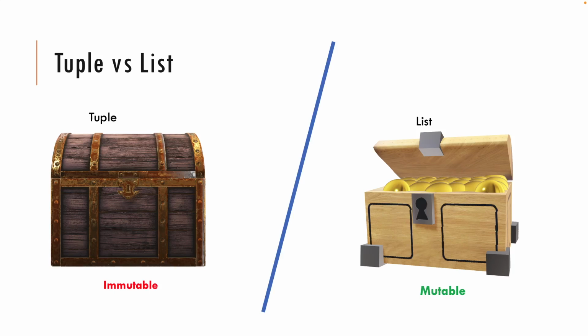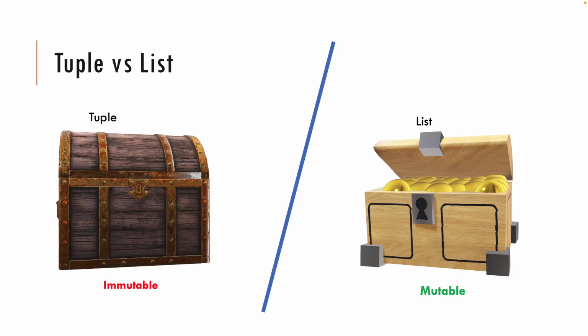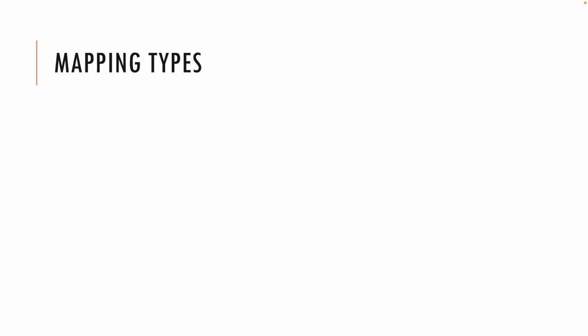We have seen tuple and dictionaries. As you know from last time, tuple is immutable, so once you define it, you can't change it, and list is mutable, where you define the list and you can modify it. In the sense, you can add or remove values. We'll go deep into that, and into how we can use these list methods, and here mapping types.